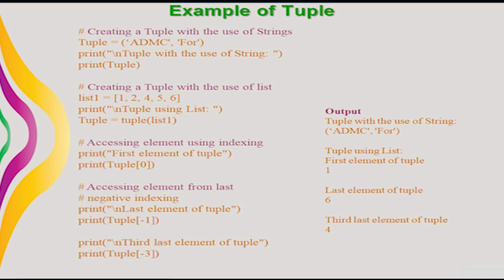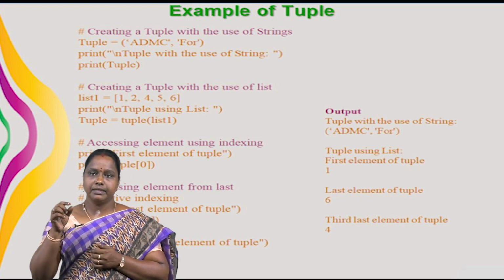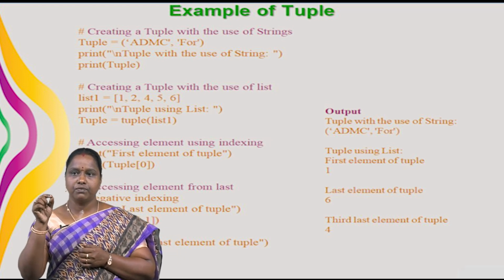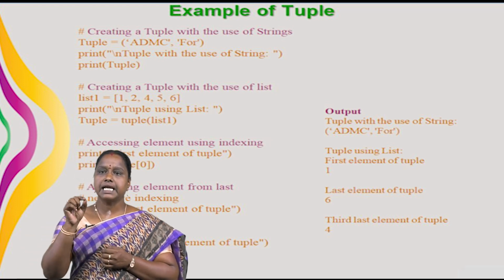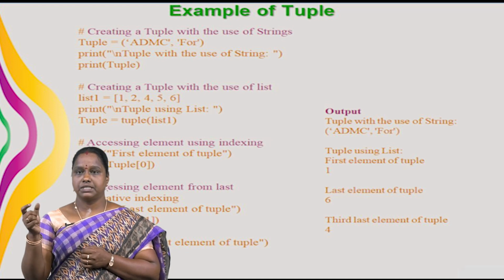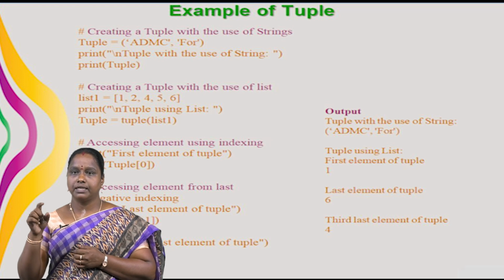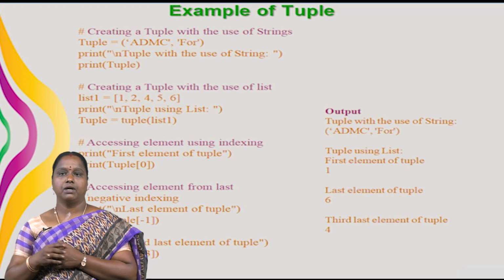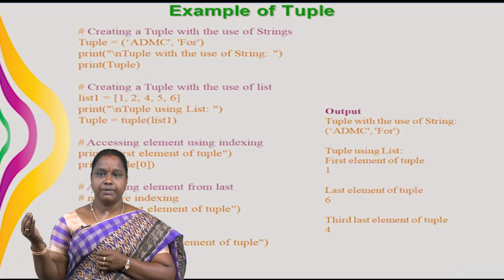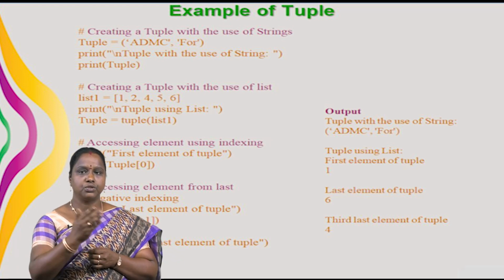Next, accessing element using indexing. Print first element of tuple. Print tuple of 0. That means in index 0, what is the output? It will be displayed in our output. Next, accessing element from last, negative indexing. That means print of tuple of -1. It means last index. Accessing element from last. And then last element of tuples, third last element of tuples. It will be counted from last to first.